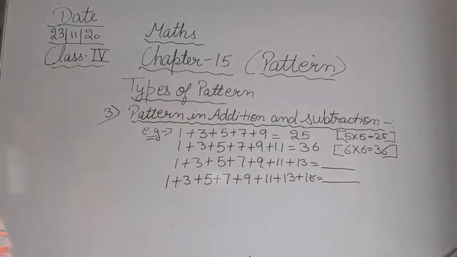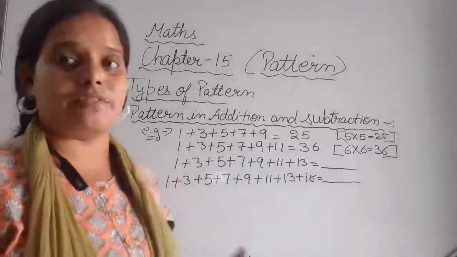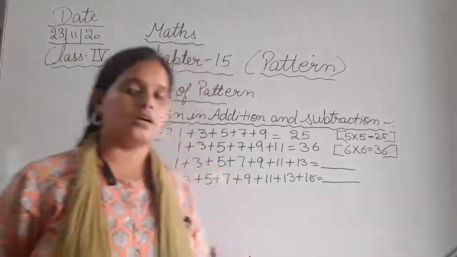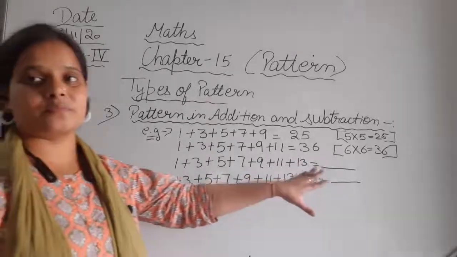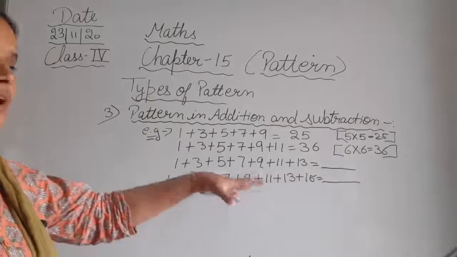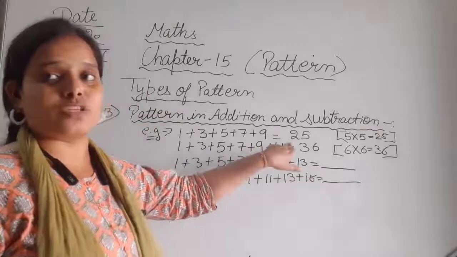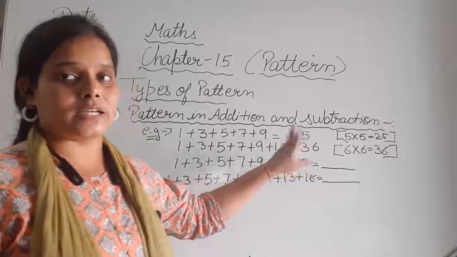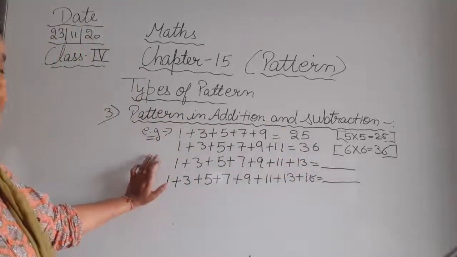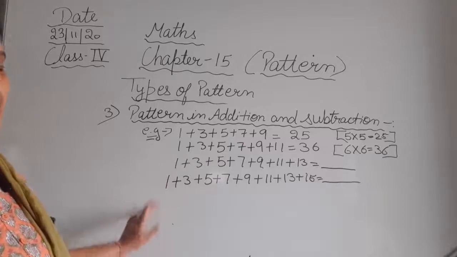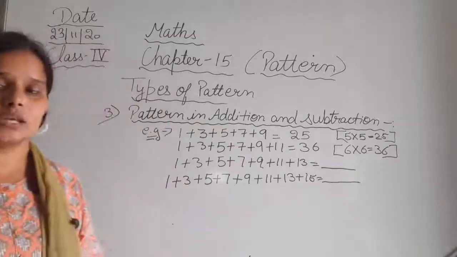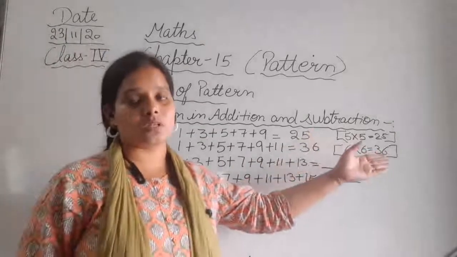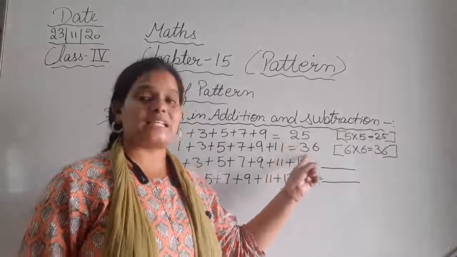So this is the common thing: if we multiply one number with its own number, then the answer that we get is the result. So 5 multiplied by 5 is 25, 6 multiplied by 6 is 36. So what will be the answers of the next two? देखिए, in this we are following the pattern of multiplying the one number with the same number. 5 5s are 25, 6 6s are 36.